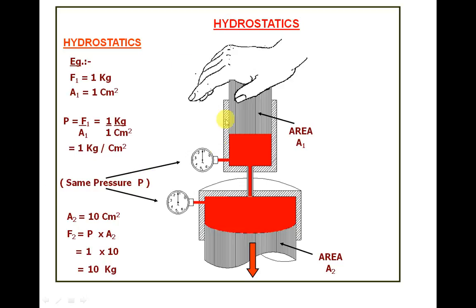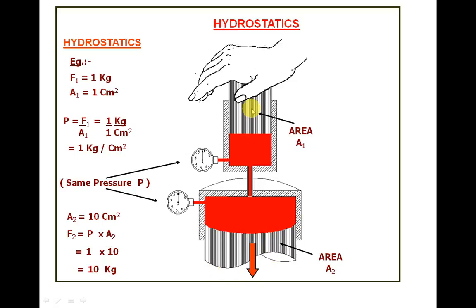This is also a small example which will explain Pascal's law and hydrostatics. Here the liquid is confined in these two jars connected together, and the liquid is confined by this ram and that actuator.